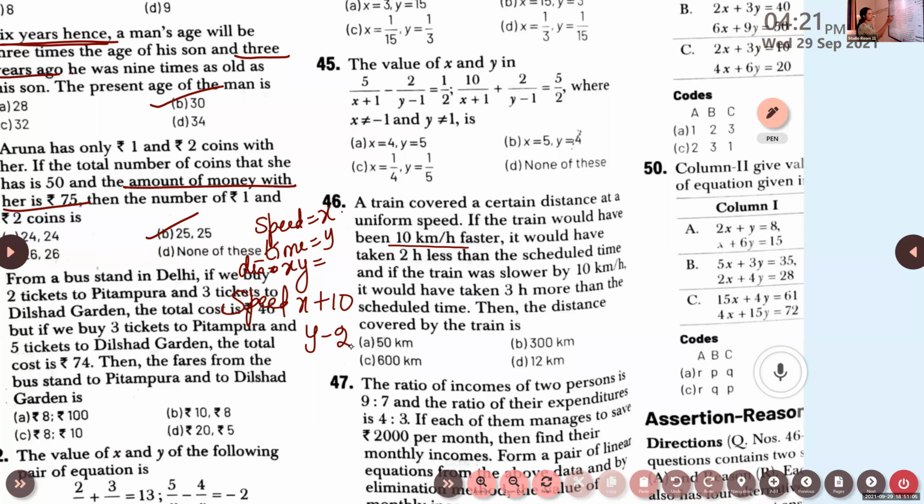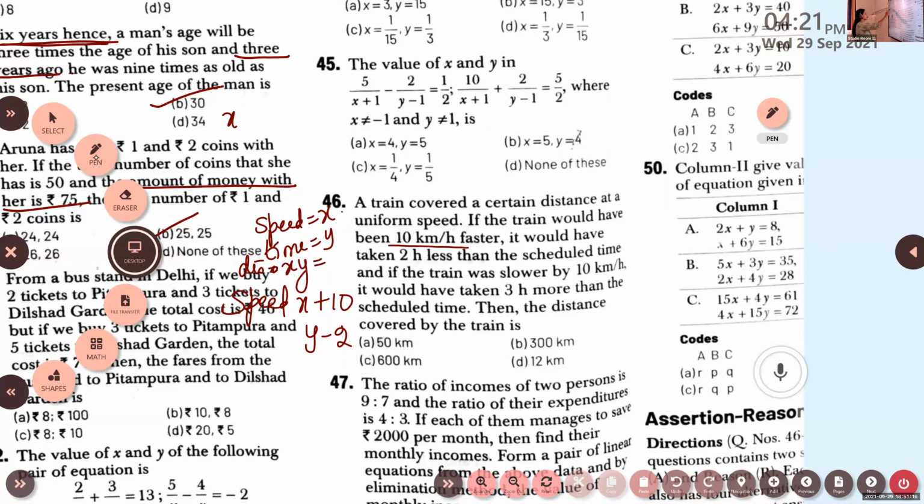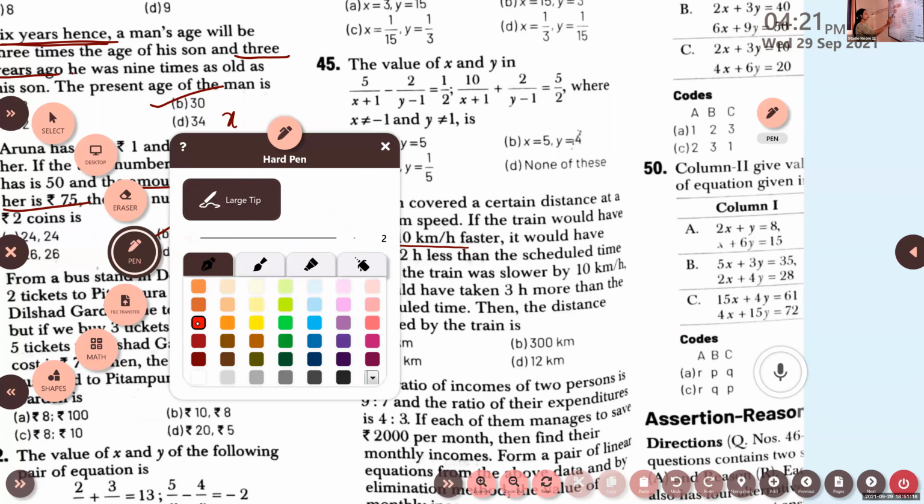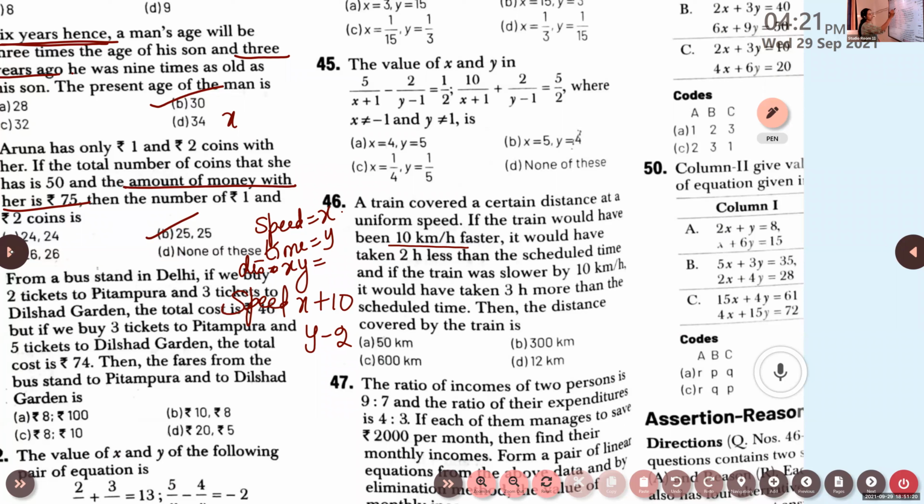So the equation will be x plus 10 into y minus 2 will be xy.